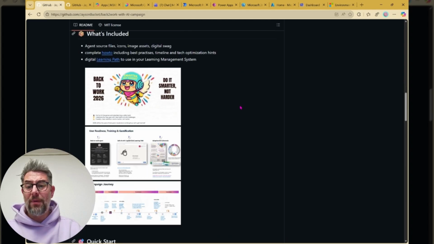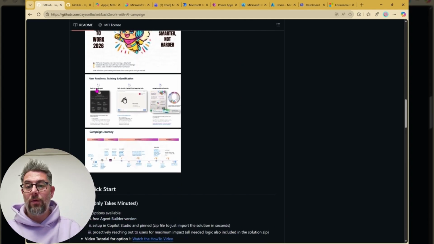So why is it called a campaign? Because the agent is only one part of it. There is also a learning path you can leverage here in the repository. And there are some collaterals if you want to do a communication campaign around it, which we totally recommend. If you don't know how to do that, there is also a sample journey.